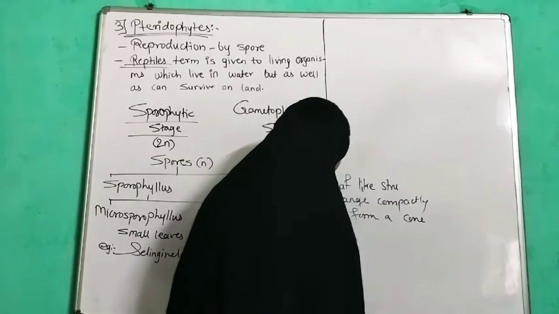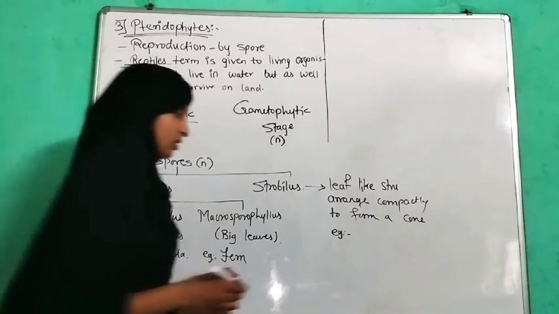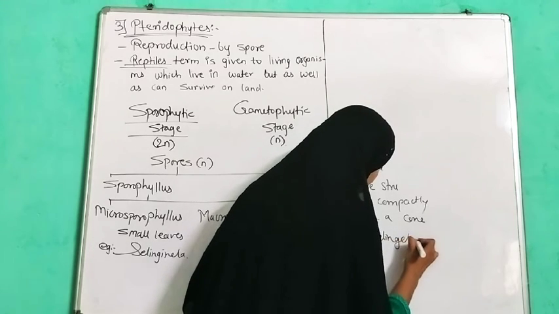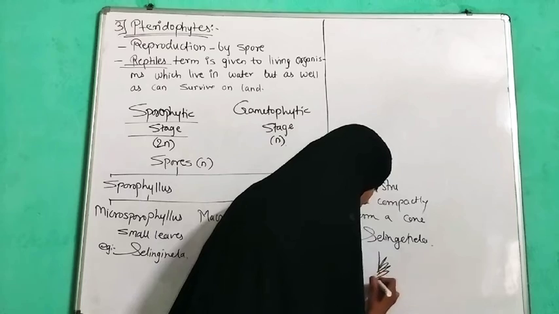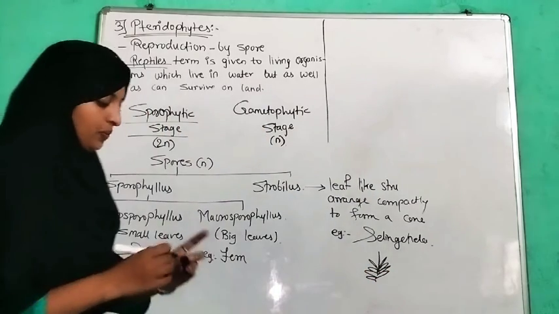As well, the example given is Selaginella. A leaf-like structure gets arranged to form a cone-like structure.